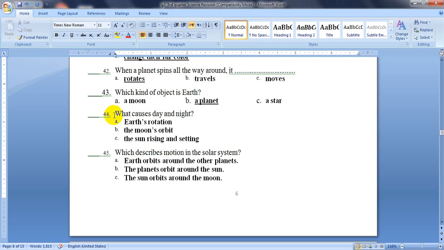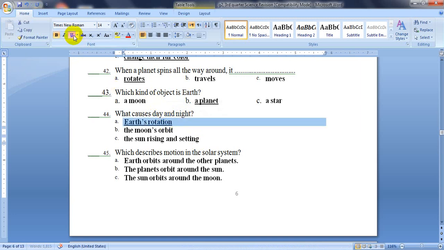Question 44. What causes day and night? Day and night happens because of what? Earth's rotation, the moon's orbit, or the sun rising and setting? As we said, when Earth is rotating or spinning or moving around itself, it causes day and night, and this takes 24 hours, which equals 1 day. So day and night happens because of Earth's rotation.